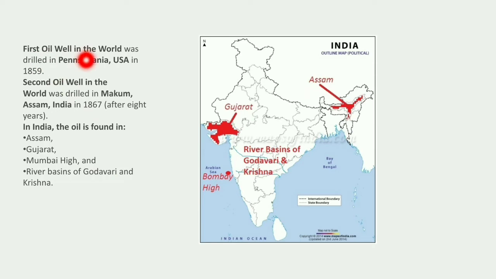The first well in the world was drilled in Pennsylvania, USA in 1859. The second oil well in the world was drilled in Makum, Assam, India in 1867, after 8 years. In India, oil is found in Assam, Gujarat, Mumbai High and the river basins of Godavari and Krishna. Look here: Gujarat, Assam and Bombay High, as well as the river basins of Godavari and Krishna.